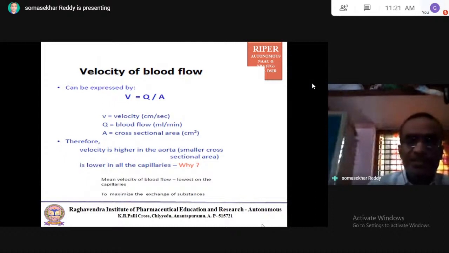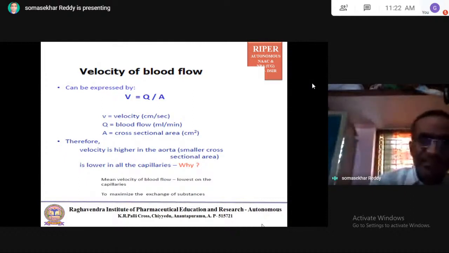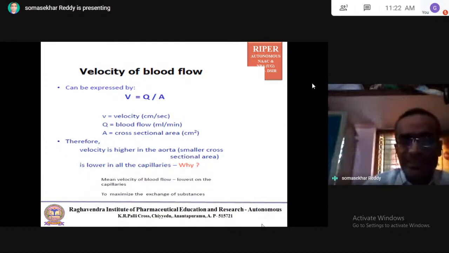So the velocity of the blood depends on the blood flow and cross-sectional area. If there is less cross-sectional area, there is more velocity. If there is more cross-sectional area, there is less velocity, which means they are inversely proportional.